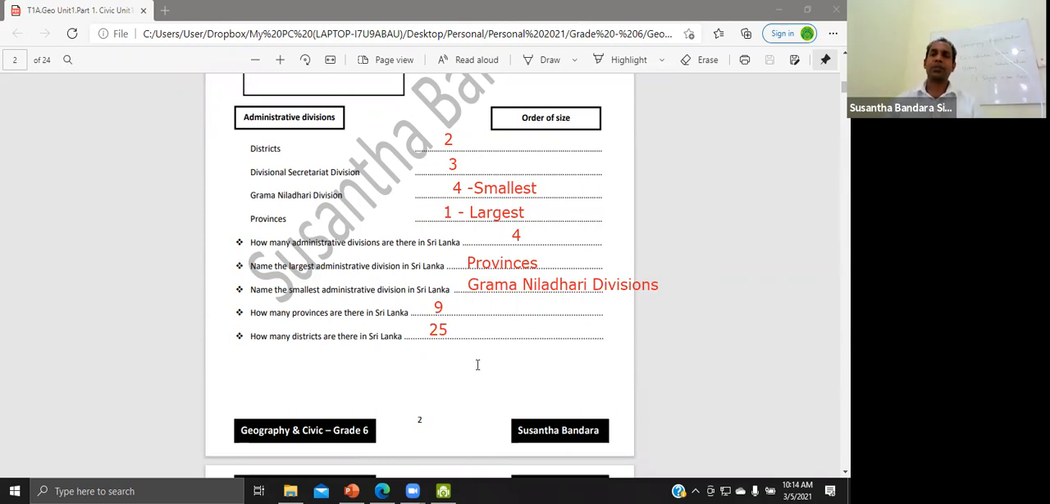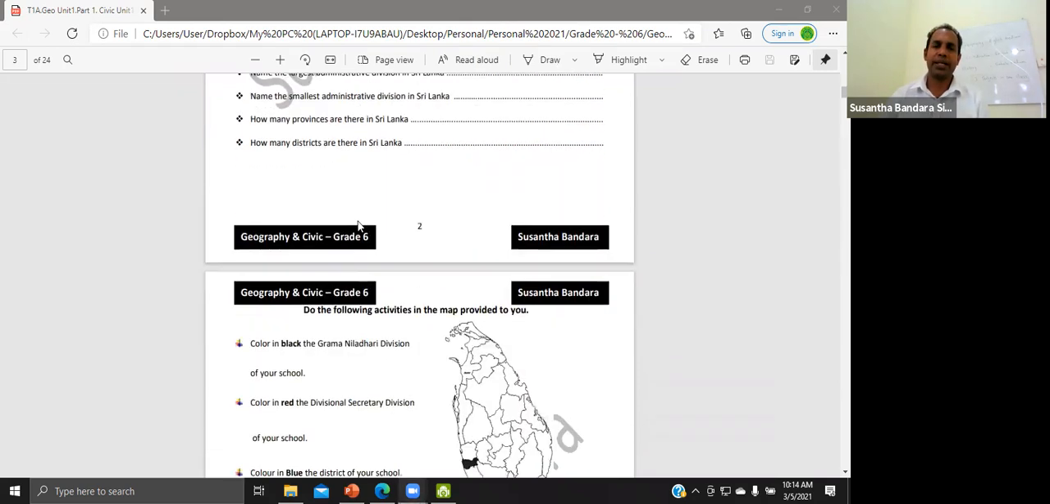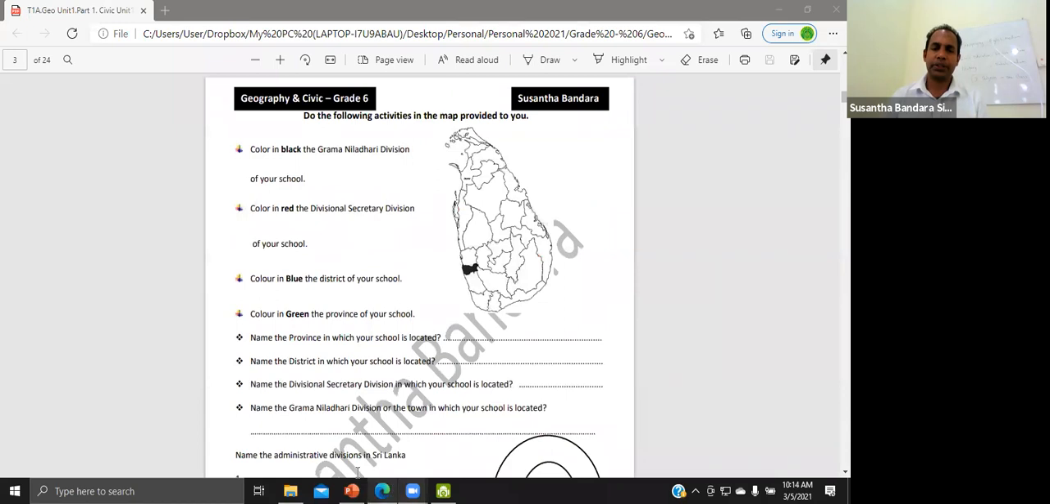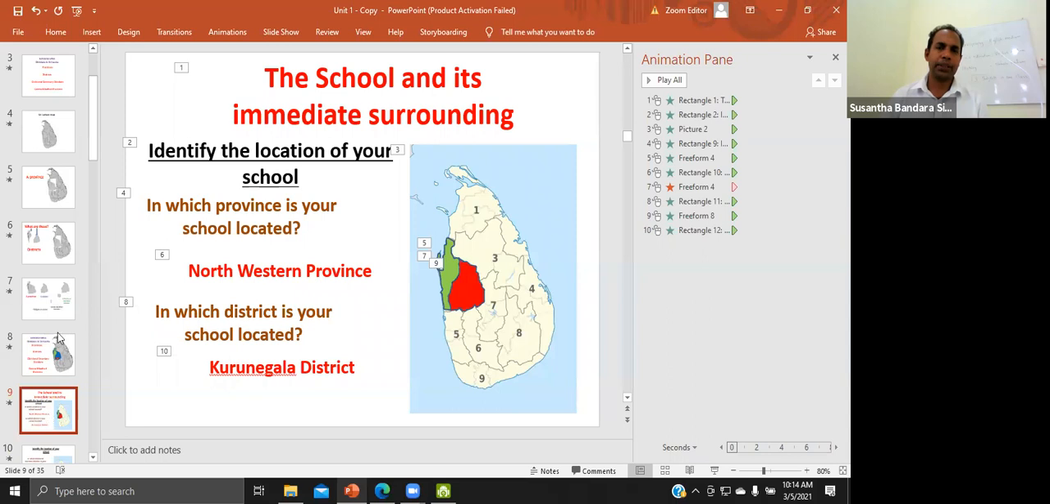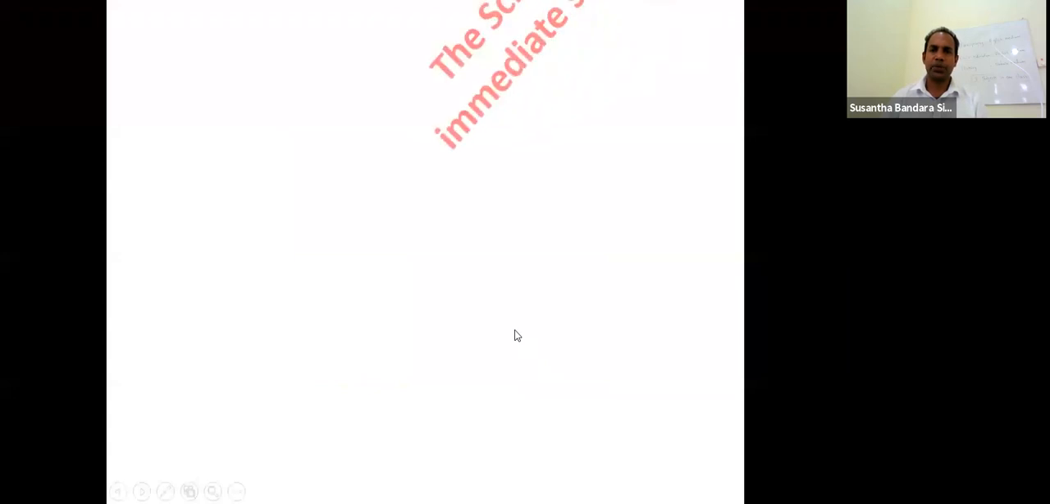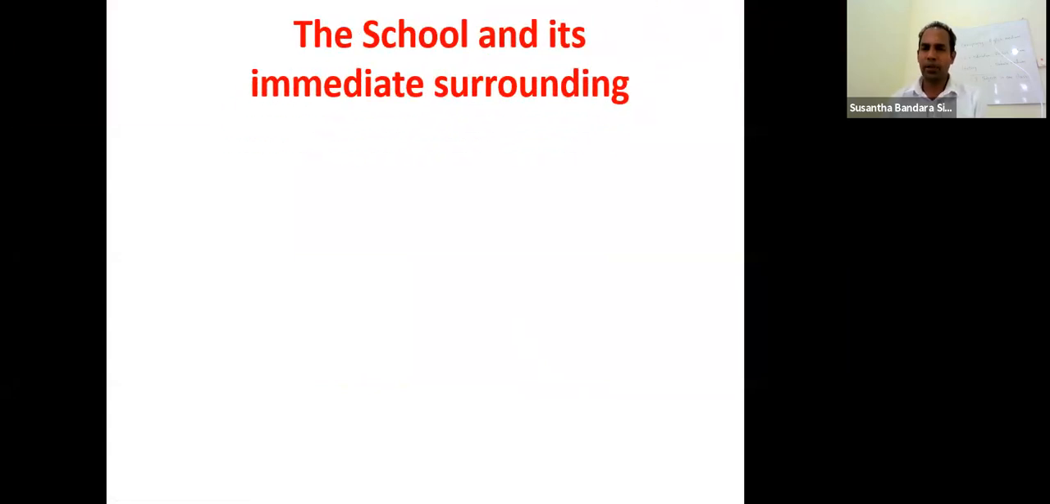Now the first page of the tute is over. It is very simple. Okay. Now let's move to discuss the second page. Second page, right? So look at this map. Again, you can see the school and its immediate surrounding. This part teaches you to mark the province where your school is located, mark the district, mark the divisional secretary division, and mark the Gramanadhari division on a map. That is what this part targets.